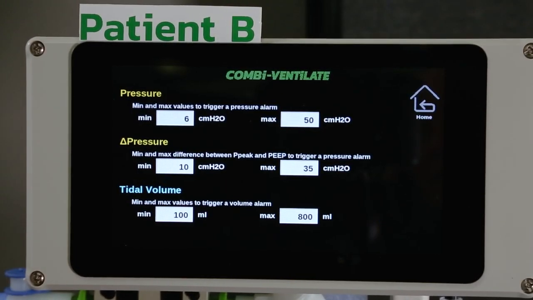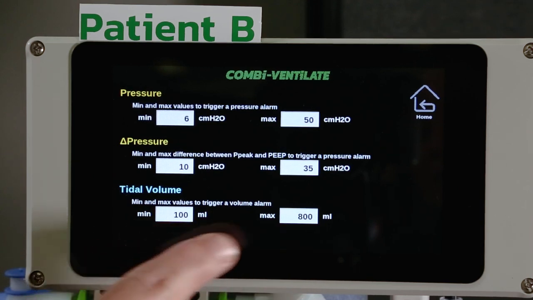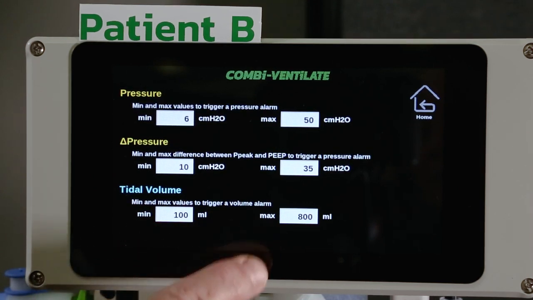Alarms can be adjusted in this page. Min and max values can be changed accordingly.